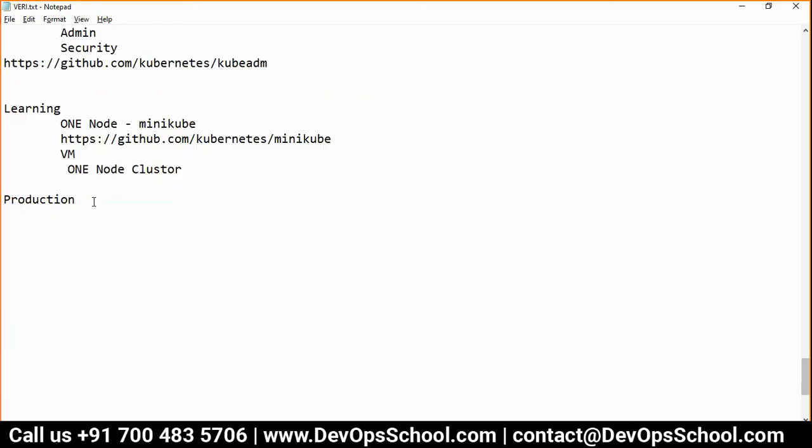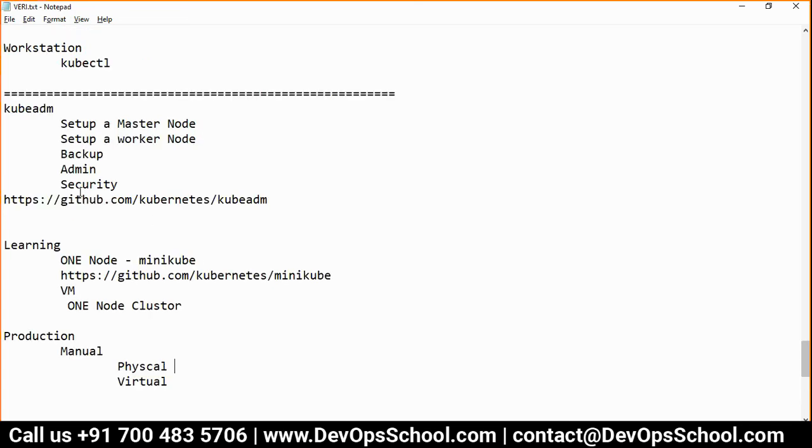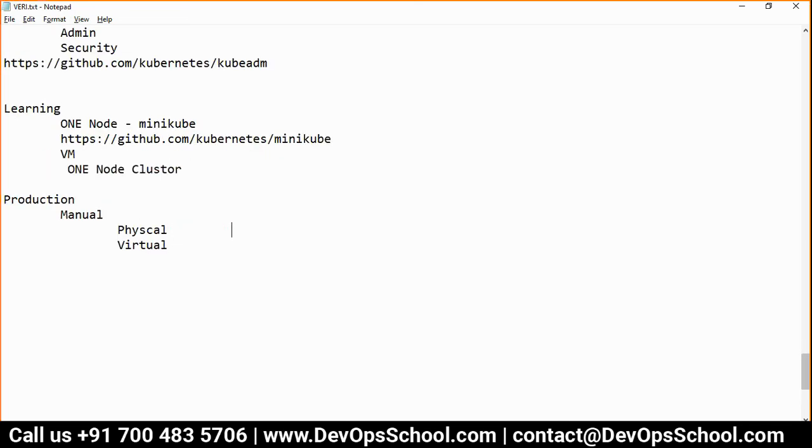But when you want to do production, you have to decide whether you want production through the manual way. Let's say you want to provision onto a physical server and virtual server in a manual way. If you want to set up the manual way on a physical server and virtual server, then you should try KubeADM directly, the one which I mentioned. Directly. This is the manual way.